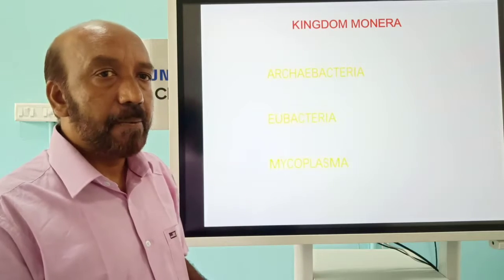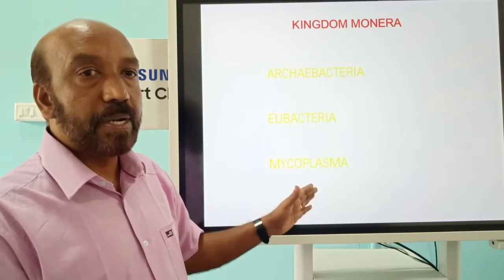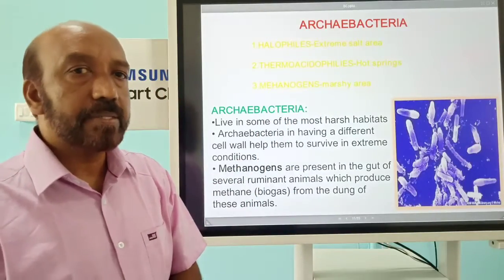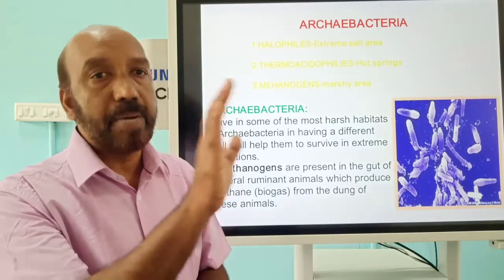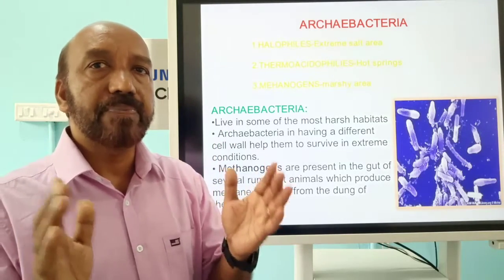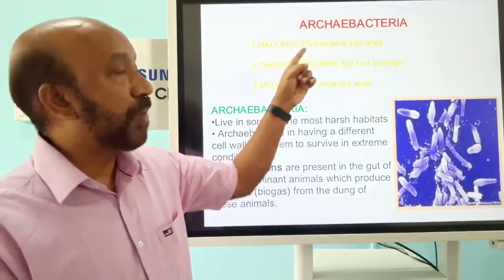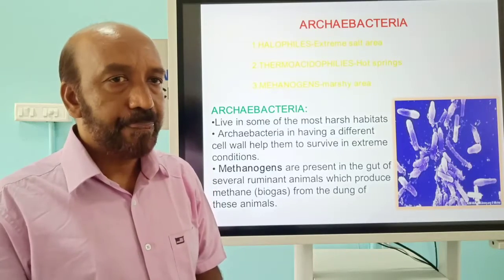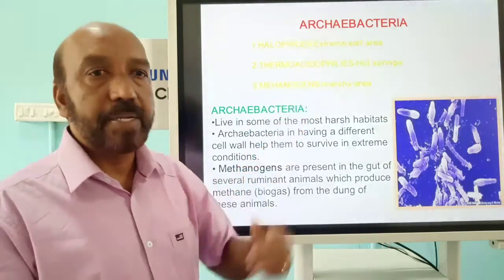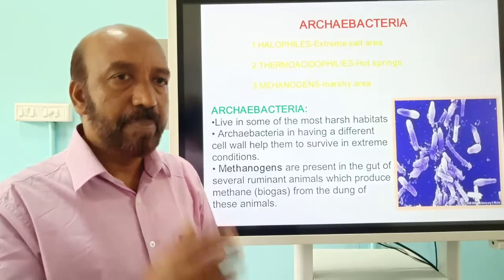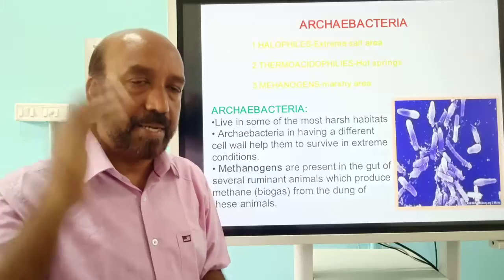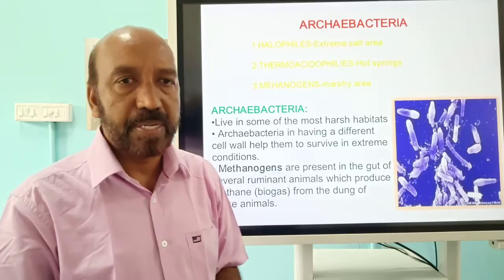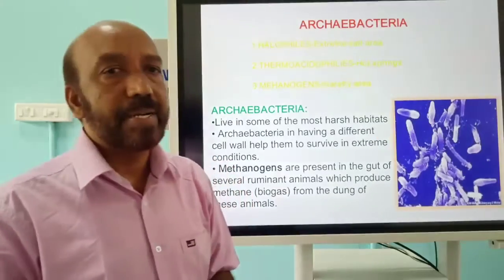First one is Archaebacteria, another one is Eubacteria, and the next one is the Mycoplasma. Here we can see the Archaebacteria. There are three groups in the Archaea, or ancient bacteria, which live with very primitive character features. One group is the halophilic bacteria. They live in highly salty conditions where no other organism can live. Another one is the thermoacidophilic bacteria, or thermoacidophiles. As the word meaning indicates, they can live in high temperature and highly acidic conditions. And the third one is the methanogenic group of bacteria. They are normally present in marshy areas where the oxygen content is very low.